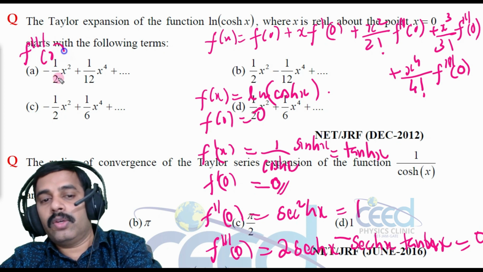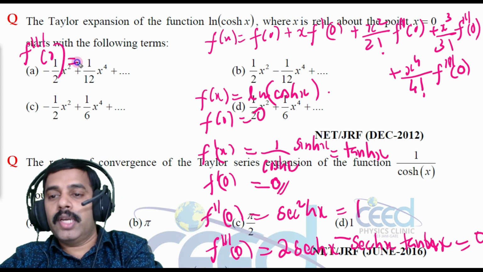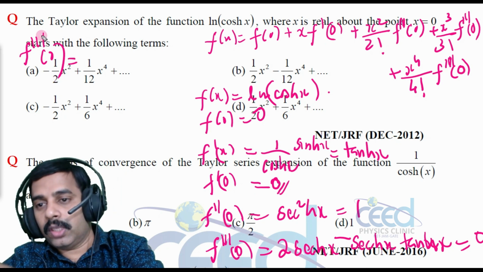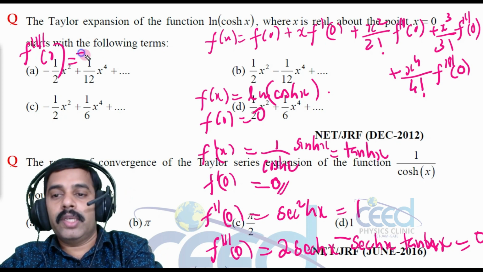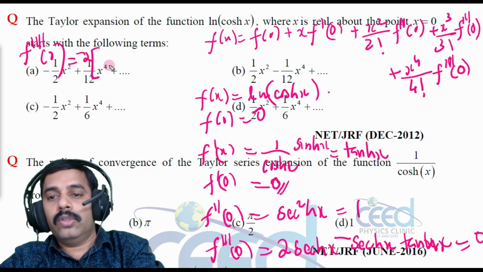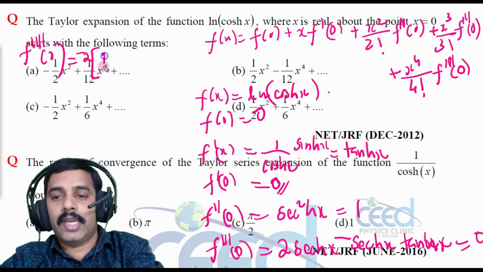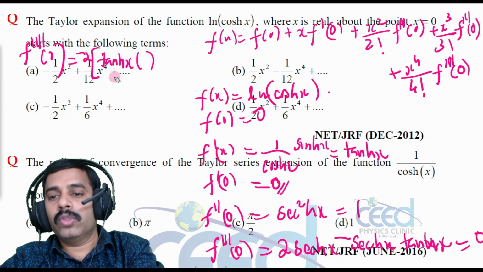Now let me find one more term, that is f4 dash of 0. What is f triple dash, f4 dash of 0? On differentiating, let me take this minus 2 out, and sec square hx into sec square hx, we can keep tan hx here, and again we differentiate sec square hx, which I am not writing because when I put 0, tan hx will be 0.